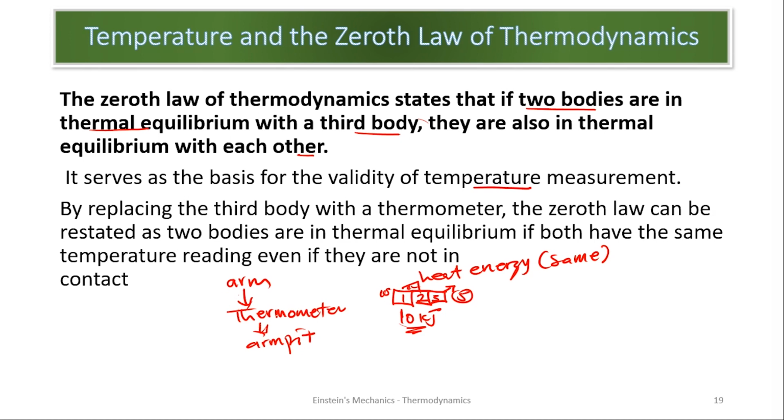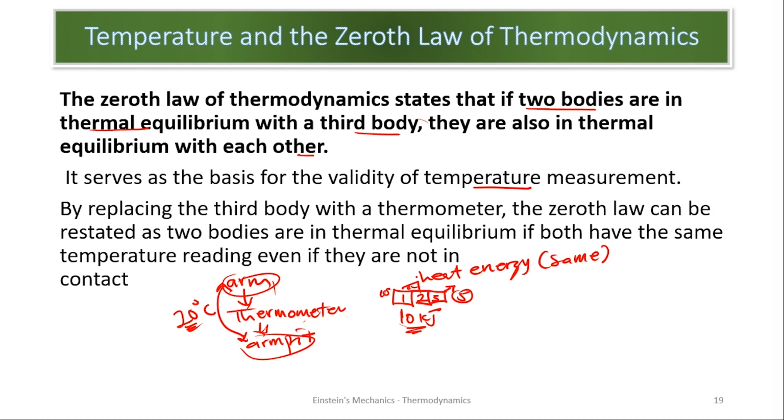So initially, there was no thermometer between your arm and the armpit, but these two were in thermal equilibrium. So your temperature was maybe 20 degrees Celsius. Are we good? Now a thermometer, which is a third body, was brought in between the two. So the three are now in contact. Now the thermometer is going to read the temperature at which the two were initially. So have you seen how thermodynamics is helping us? It is from the zeroth law that we get the thermometer for temperature measurement.